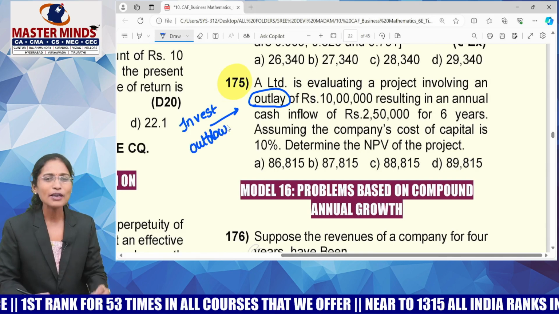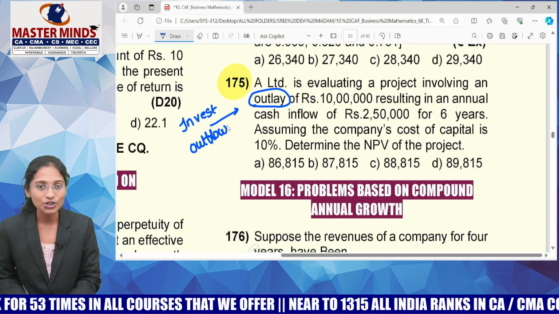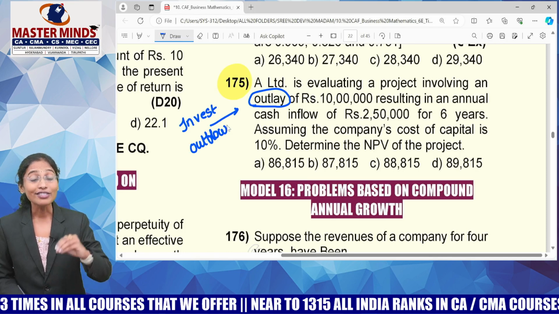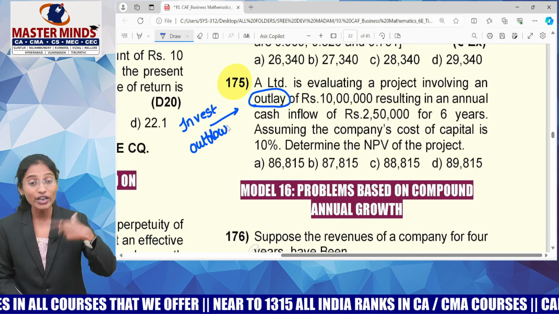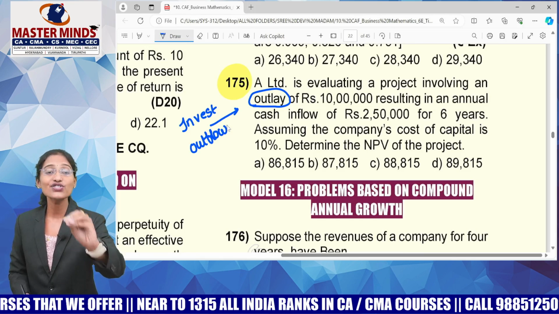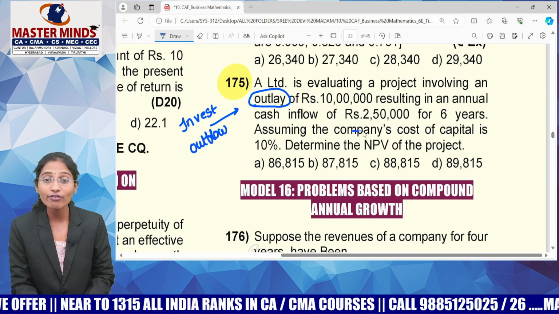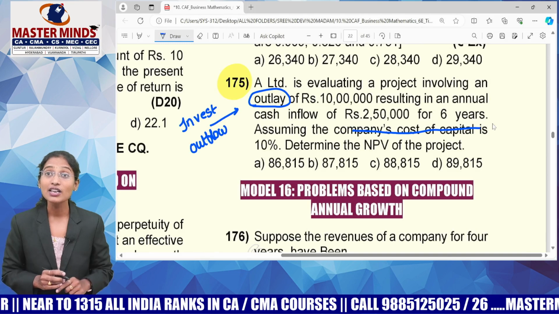Let me assume that I am the owner of that A Limited. I wanted to invest 10 lakhs. This 10 lakhs is going out of my pocket. By investing this 10 lakhs, it results in an annual cash inflow of 2,50,000 for 6 years.